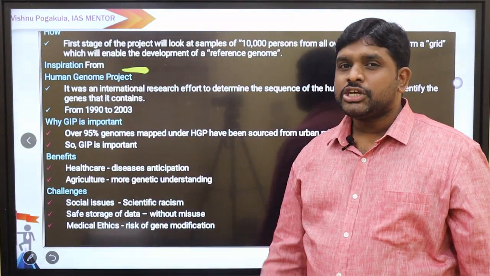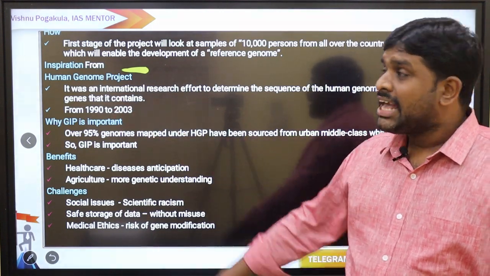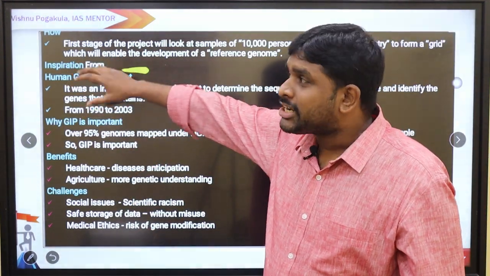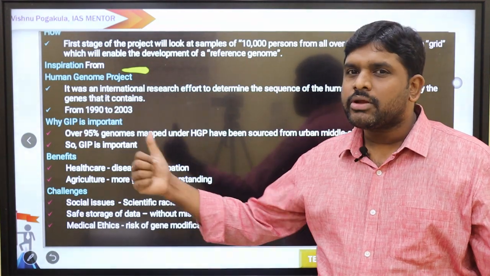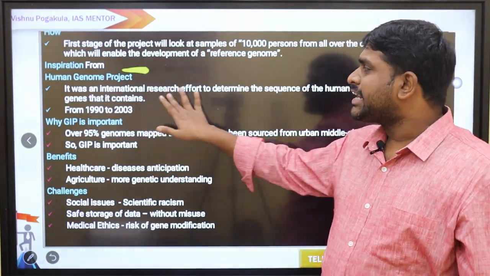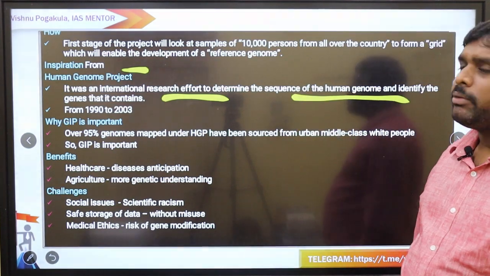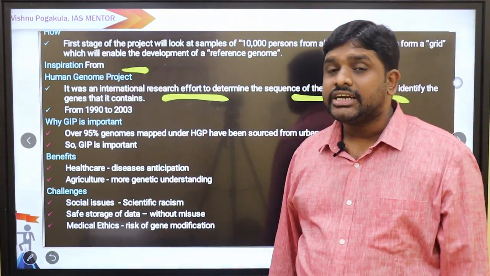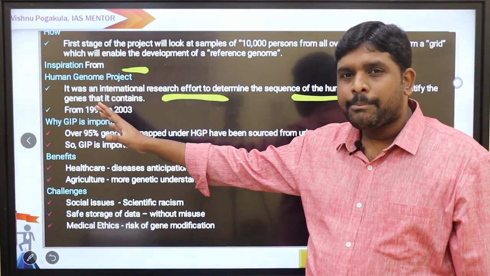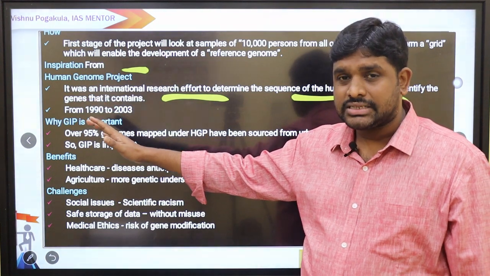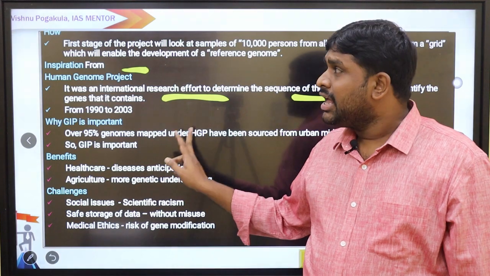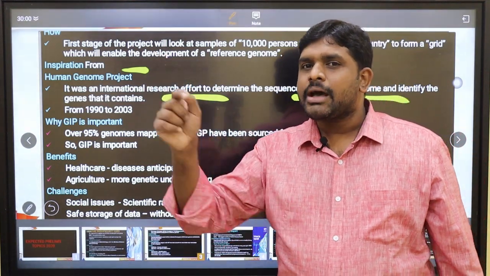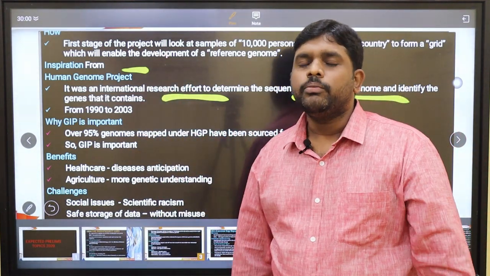So we got inspiration from whom? The Human Genome Project. Earlier it was under the Human Genome Project, now we have an independent Genome India Project. It was an international research effort to determine the sequence of the human genome and identify the genes that it contains. HGP, popularly called the Human Genome Project, ran from 1990 to 2003. Now we are coming up with the Genome India Project on similar lines.